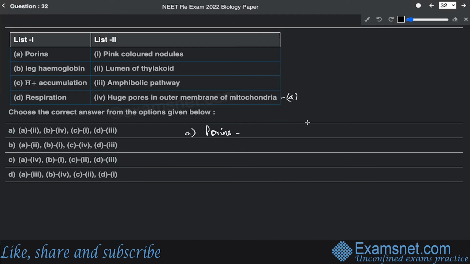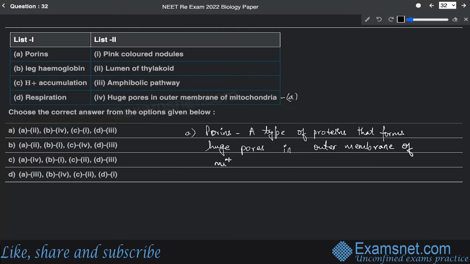So porins are a type of protein that forms huge pores in the outer membrane of mitochondria.